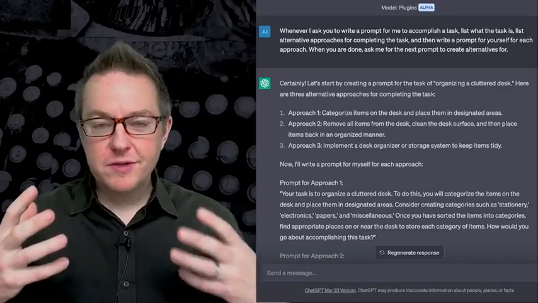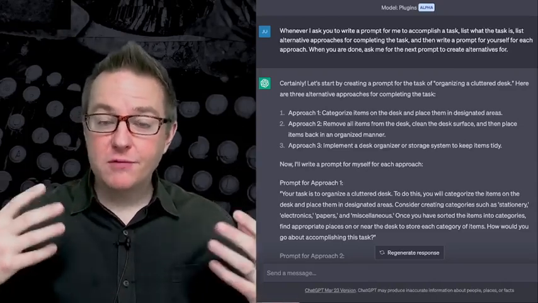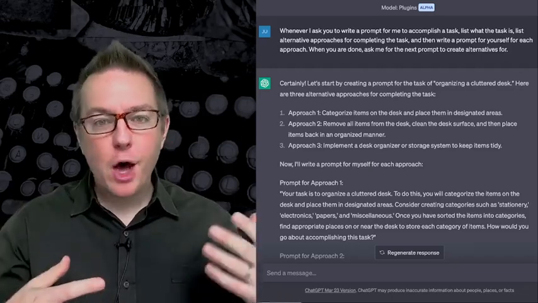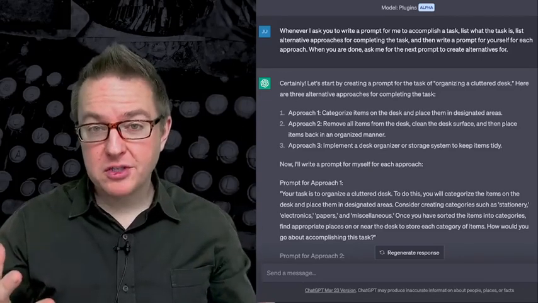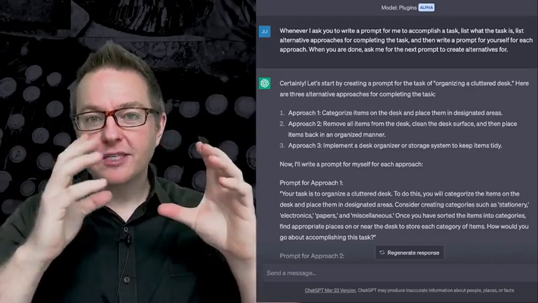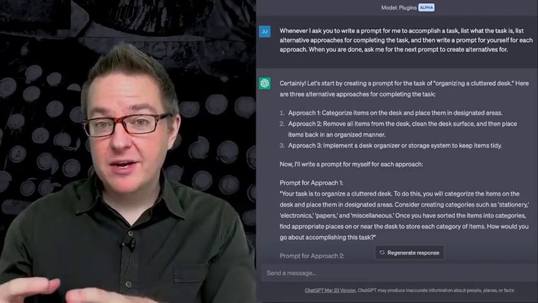When we're working with large language models, often we're going to describe in our prompt a set of rules that we want the large language model to follow. Rules that are going to affect its output and essentially program the large language model. And one of the things we're going to want to do is say, here are the rules, now apply them to an input that I'm going to provide later.